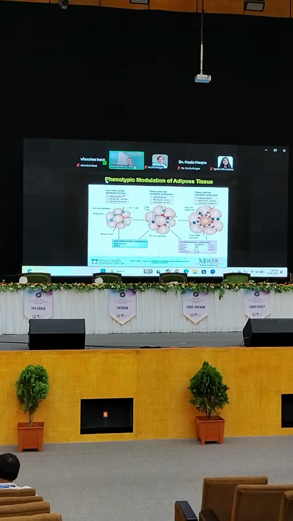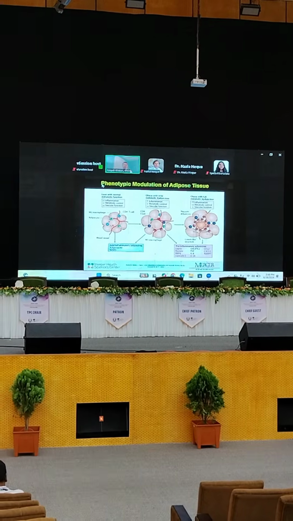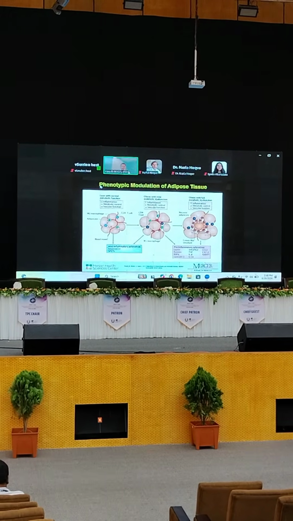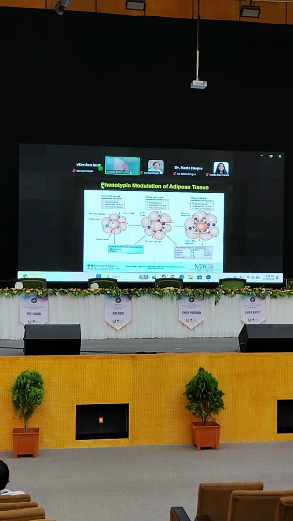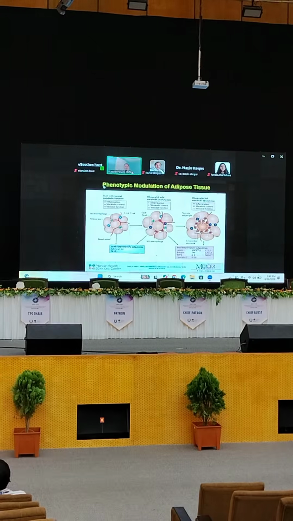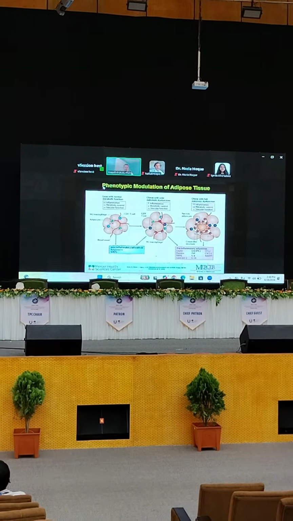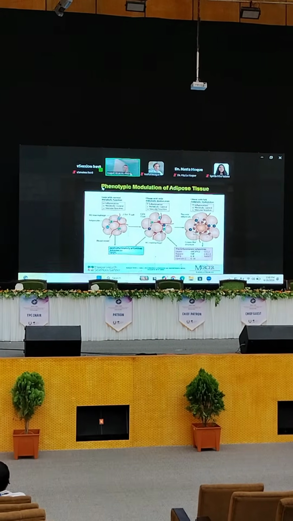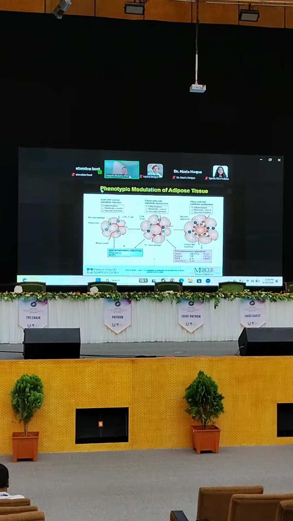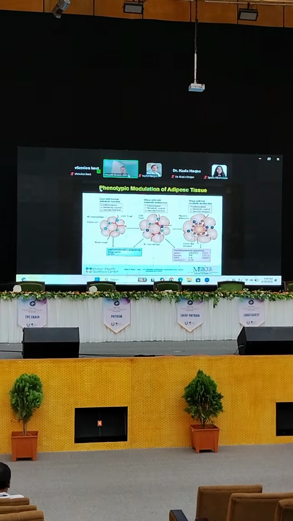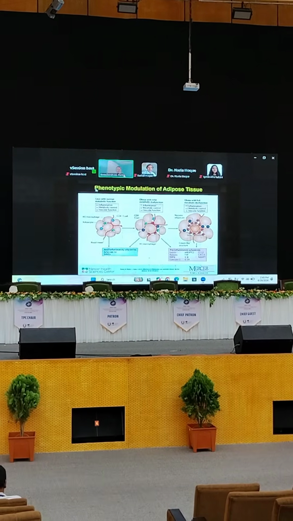So in lean individuals who do not have any metabolic problems, adipocytes are perfectly vascularized, so they have enough blood flow within the adipose structure. We have nice adipocytes, and you have here and there some macrophages, very few, but mostly anti-inflammatory phenotype, which is M2 macrophages. It also has CD4 T cells, which are helper T cells. So this is what you have when you have no disease or any metabolic dysfunction.